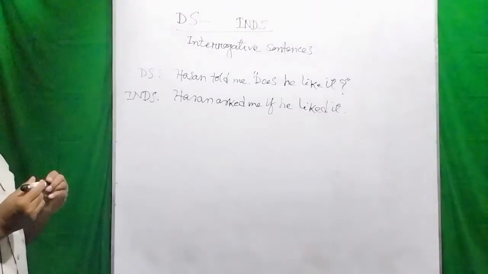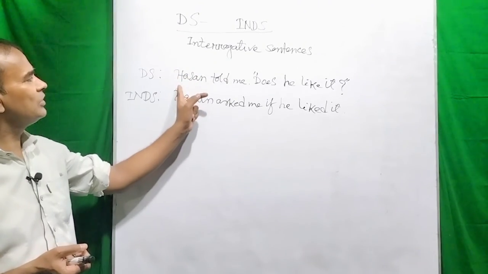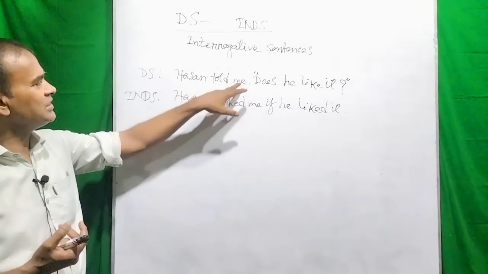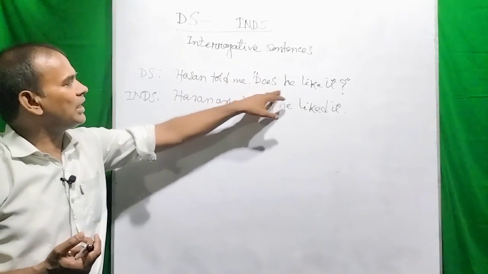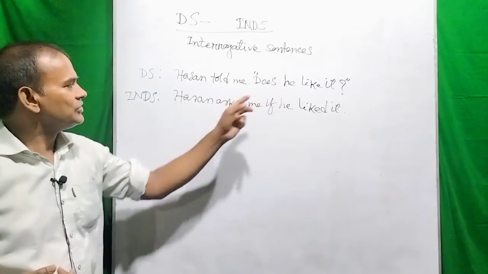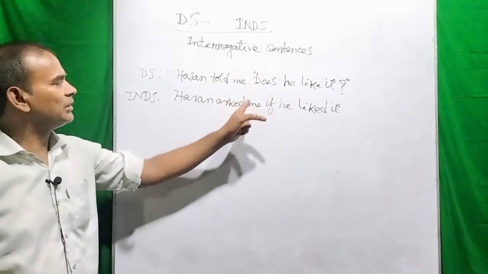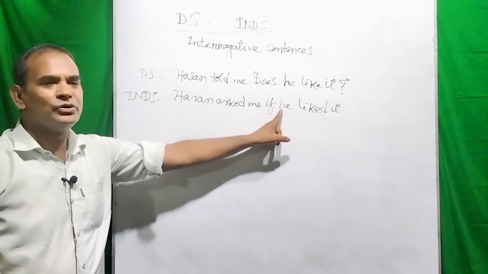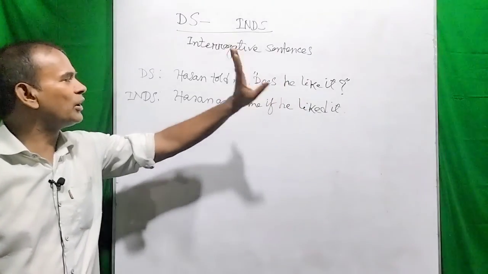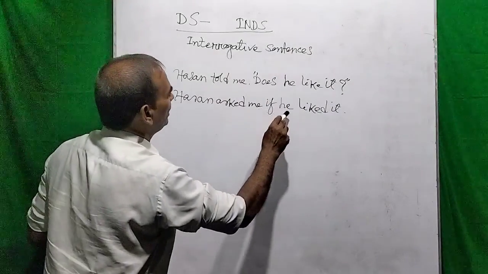Dear viewers, you see that there has been no change of the person here, because this Hassan is another person, "me" is Mr. Momin, and this is me. That means I am Momin here. And in "does he like it", this "he" may be Rohim, Karim, Peter, etc. So three persons are included in the sentence: Hassan, one person, me, that means Momin, and he, who may be any one of them. So the person has not been changed. Hassan asked me if he liked it.